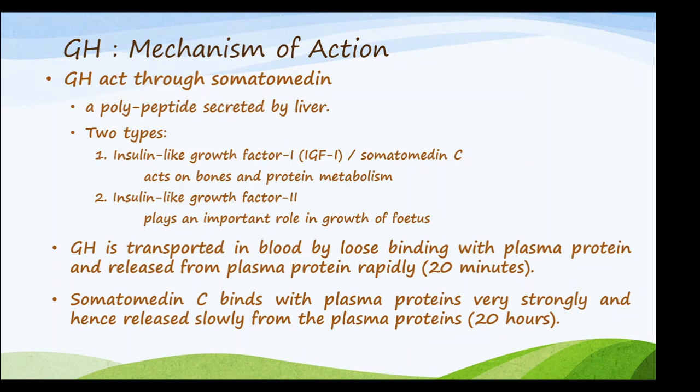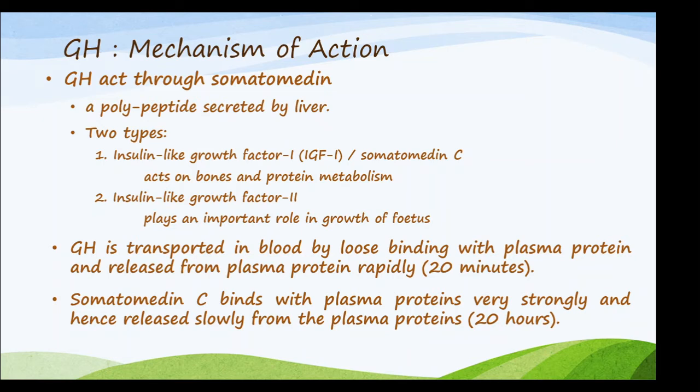So the growth hormone acts through what is called the somatomedin. It is a polypeptide that is secreted by the liver. And there are two types of somatomedins. One is the IGF-1, which we've already seen, that is insulin-like growth factor 1, also called as somatomedin C. And second is the insulin-like growth factor 2. So IGF-1 acts on bones and protein metabolism, and IGF-2 plays an important role in the growth of the fetus.